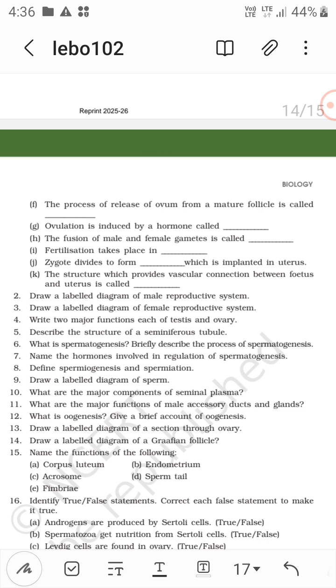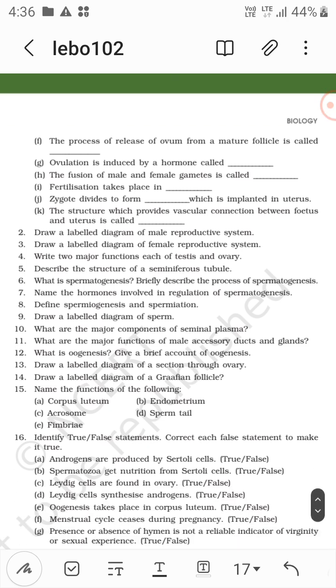Now the structure which provides vascular connection between fetus and the uterus is called the placenta, right? Draw a labeled diagram of the male reproductive system, then the female reproductive system. Write two major functions each of testes and ovary. Testes produce the male gamete, the sperm, and ovary produces the ovum.